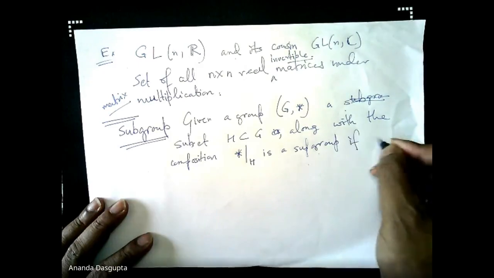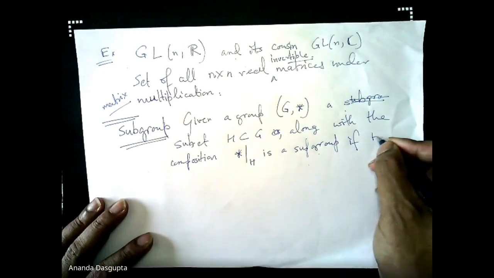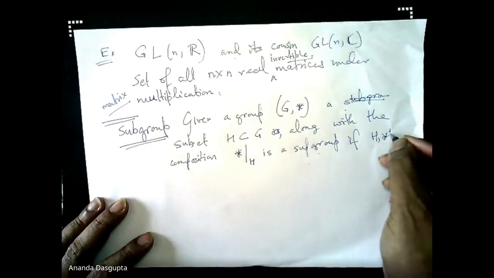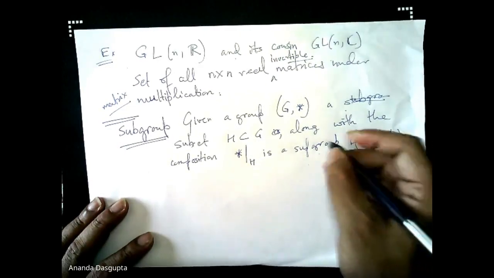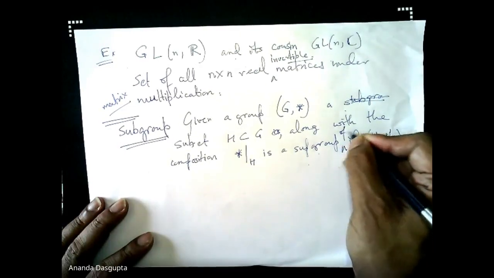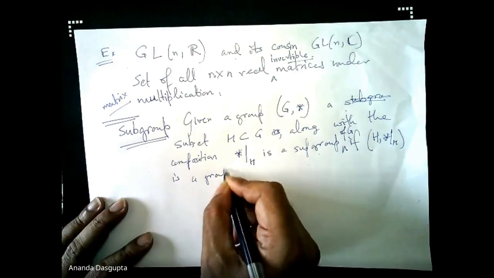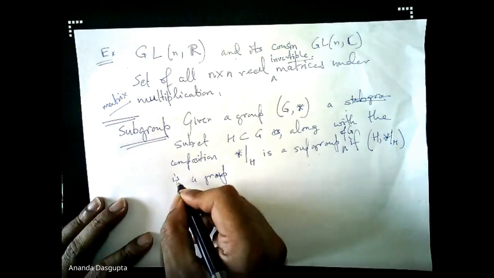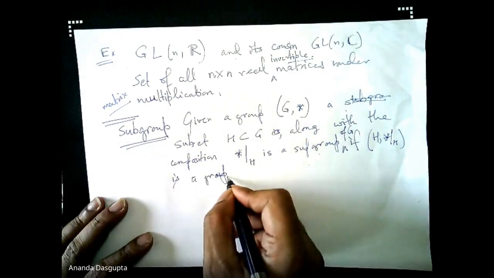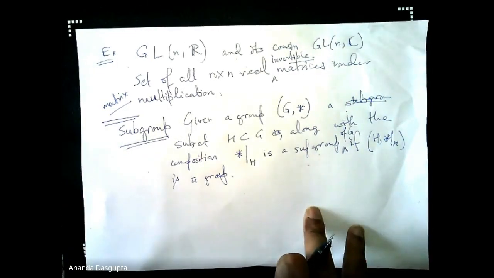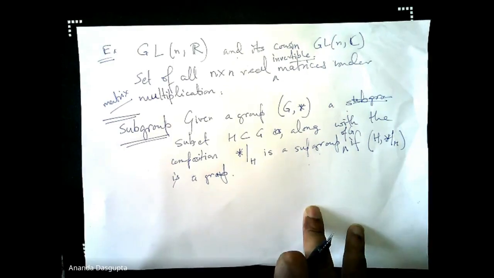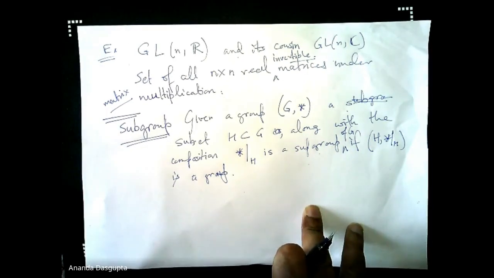Of course, if (H, star) is a subgroup of G, then it is a group. Now this is very important: just because it's a subset, it does not imply that it's going to be a subgroup.